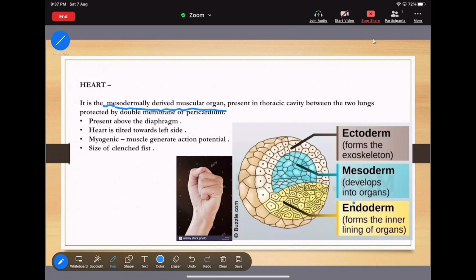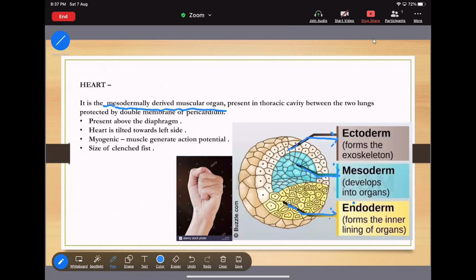See, this is an animal embryo. The outer layer is known as the ectoderm, the inner layer is the endoderm, and the middle layer is the mesoderm. These are the three germ layers present in the animal embryo. And now I am saying that heart is the mesodermally derived muscular organ.